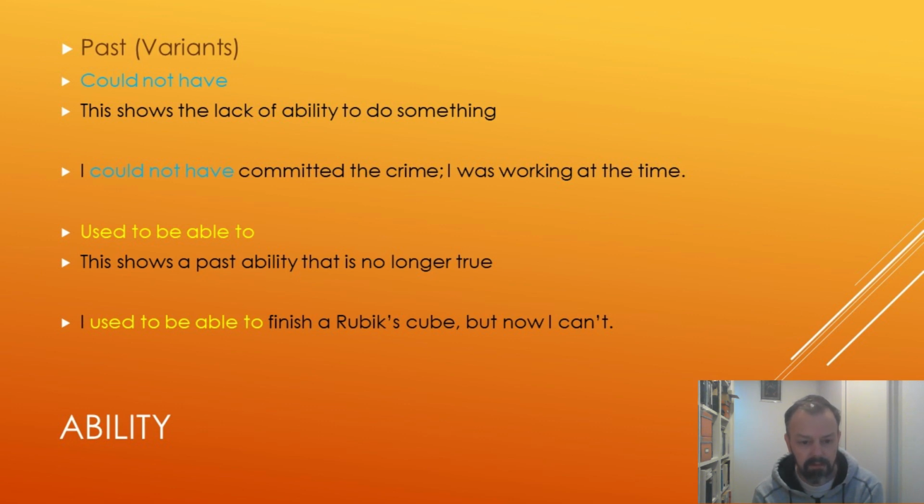And then we can combine be able to with used to. And this shows past ability that the situation has changed, and the person is no longer able to do this. I used to be able to finish a Rubik's Cube, but now I can't. I've added but now I can't to really show clearly the meaning of this sentence, but I used to be able to finish a Rubik's Cube has the same meaning, essentially. It still means I can't do it now.